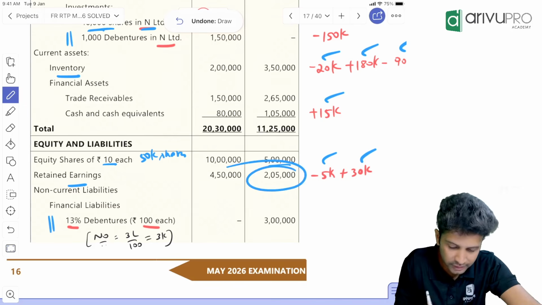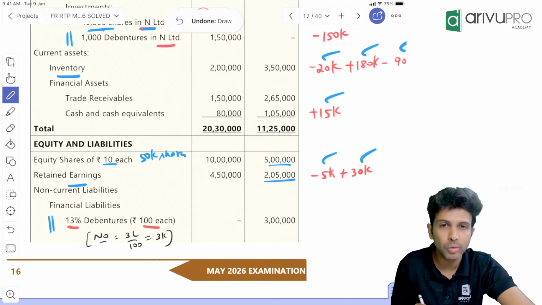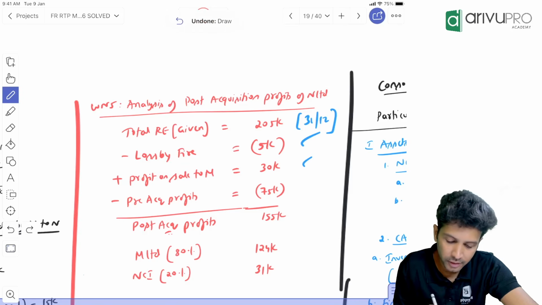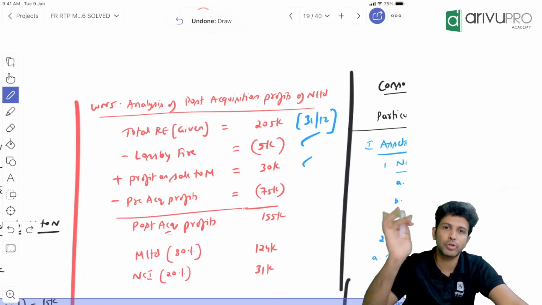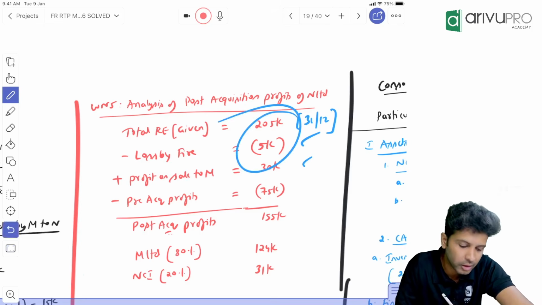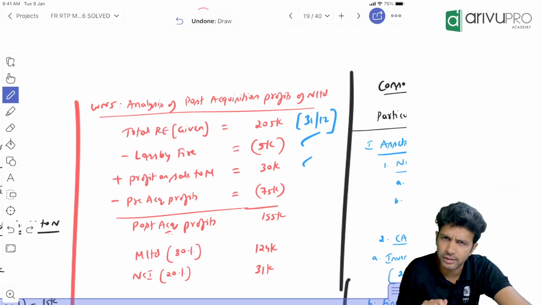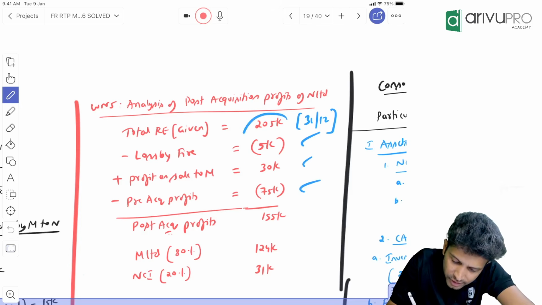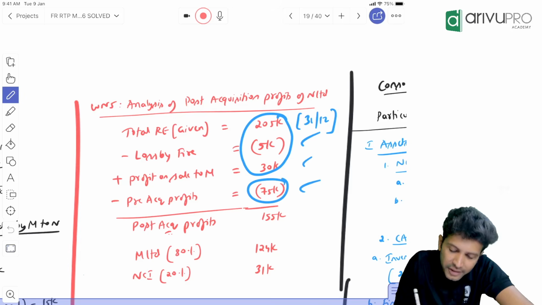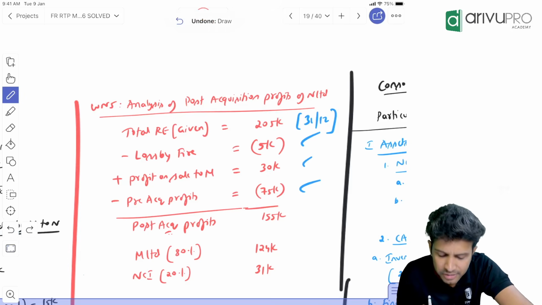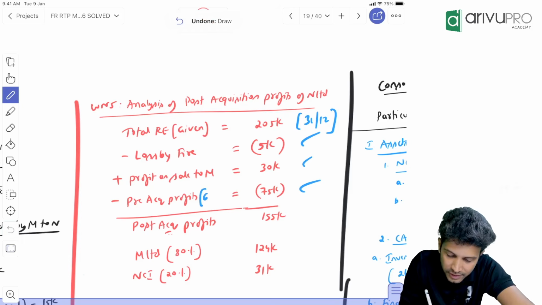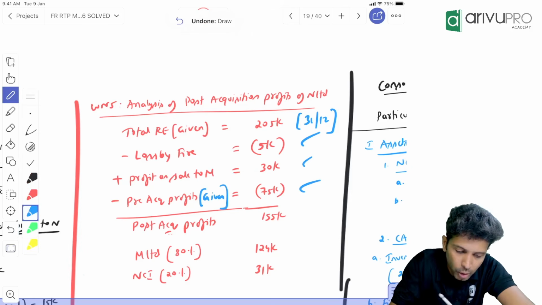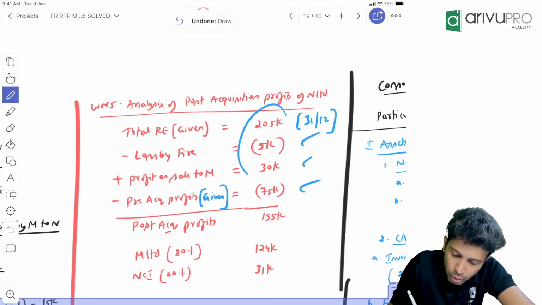So the retained earnings balance of the subsidiary is not 2,05,000. It is 2,05,000 minus 5,000 plus 30,000. This is the loss by fire and this is the profit made by the subsidiary when they sold goods to the parent. This way you will get the closing balance of retained earnings. This is the total retained earnings. Of that, the pre-acquisition retained earnings given in the question is 75. So if 75 is pre, the balance will be post. Hence, pre-acquisition profit is what was given to us, and that we eliminated. Once again, this is the closing balance of retained earnings.